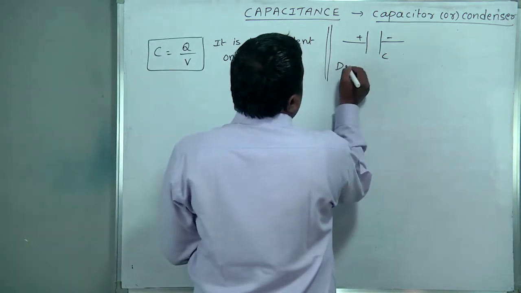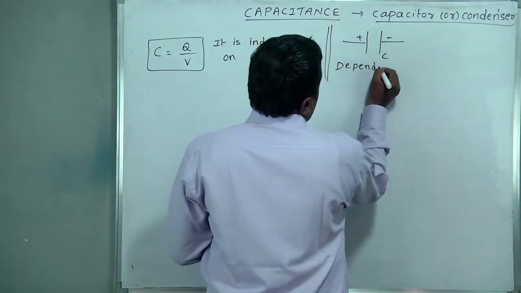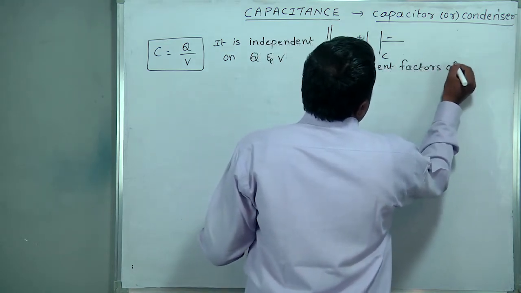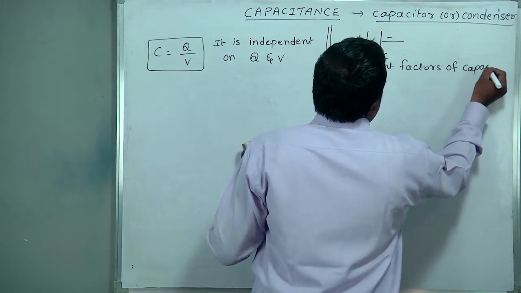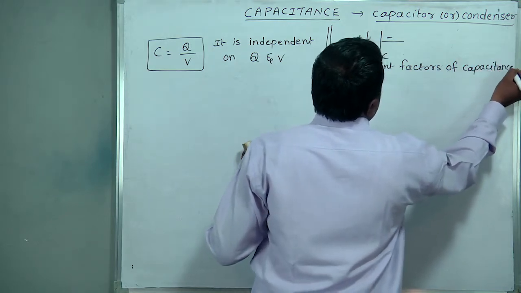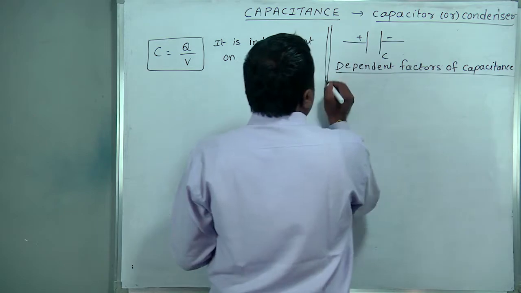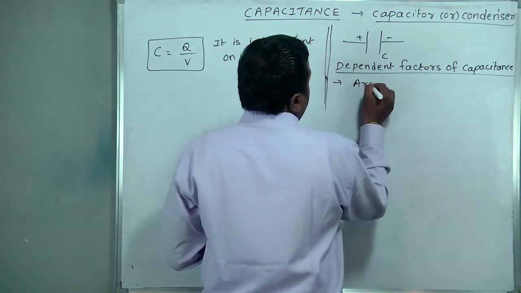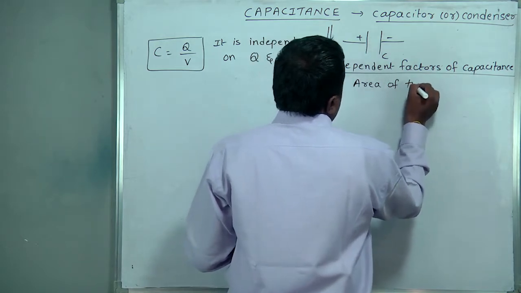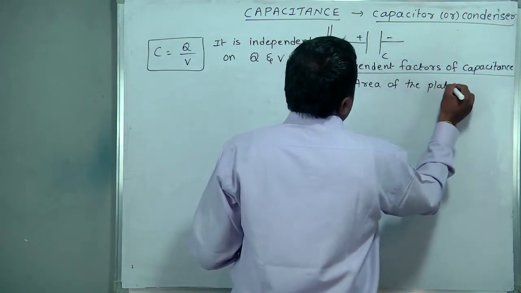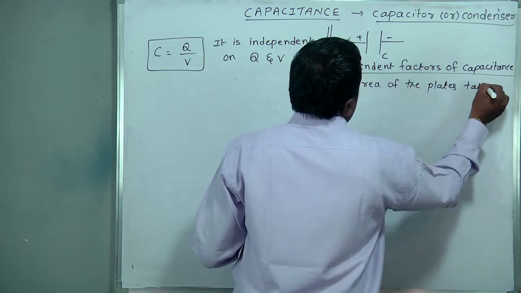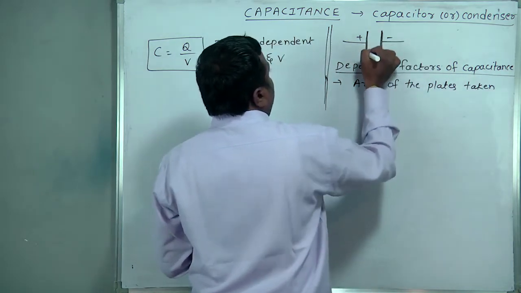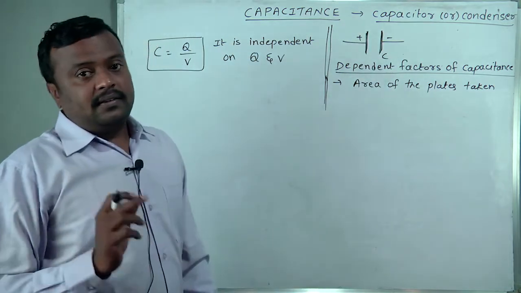So, the dependent factors of capacitance. On which factors does the capacity of a condenser depend? The first factor is the area of the plates taken. These plates we are considering, so the capacity depends on their area.